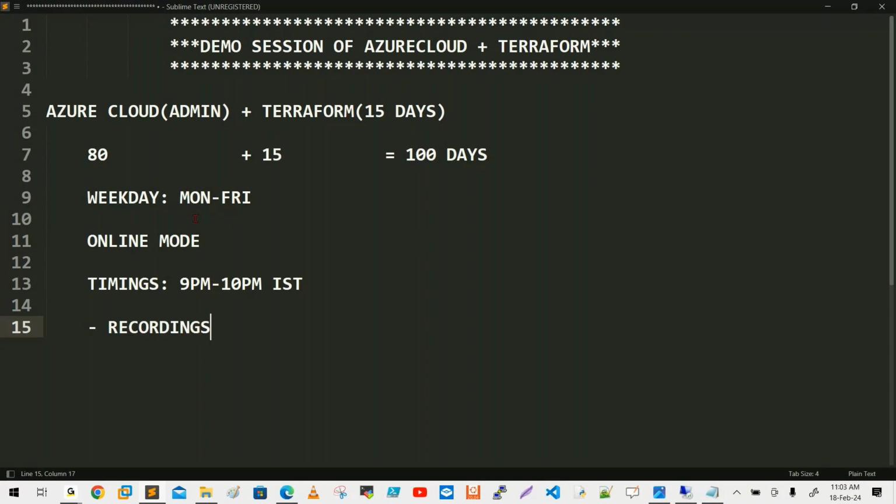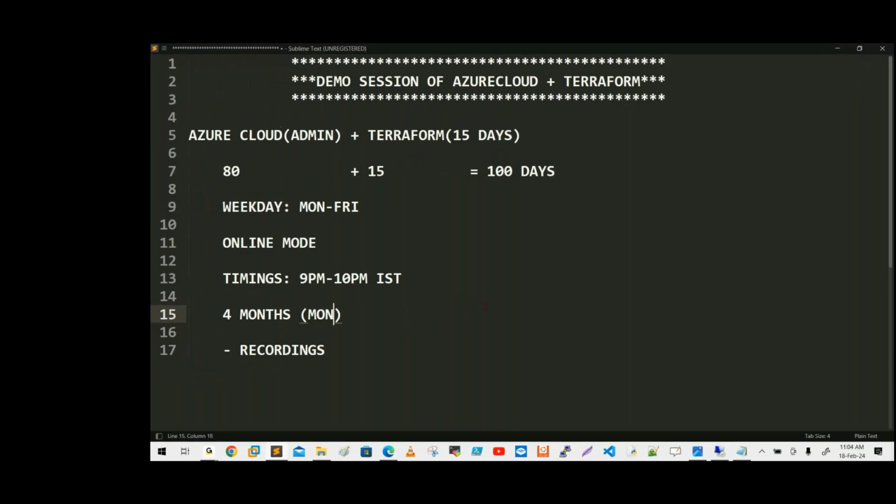So timings are 9 p.m. to 10 p.m., not a.m., p.m. IST, based on IST. If you go to CST, it is morning hours. If you check in your CST, mostly it is 9 or 9:30, yes, 9 a.m. CST. I'm not creating any confusion, that's why I'm following only one timing. IST point, it is night hours, 9 p.m. to 10 p.m. IST. Definitely, it is a 4 months training, Monday to Friday, excluding Saturdays and Sundays.